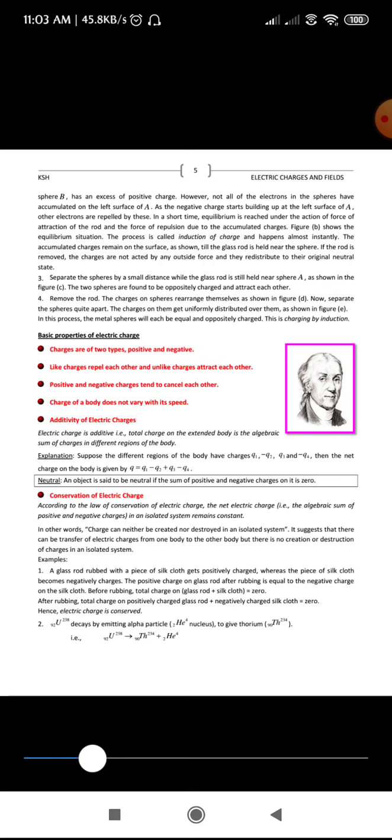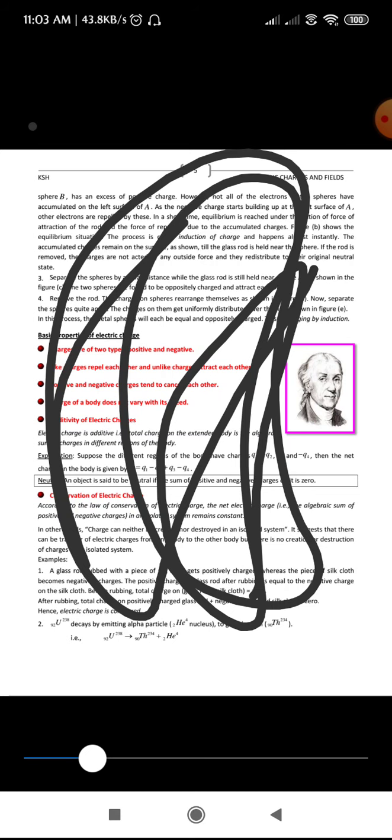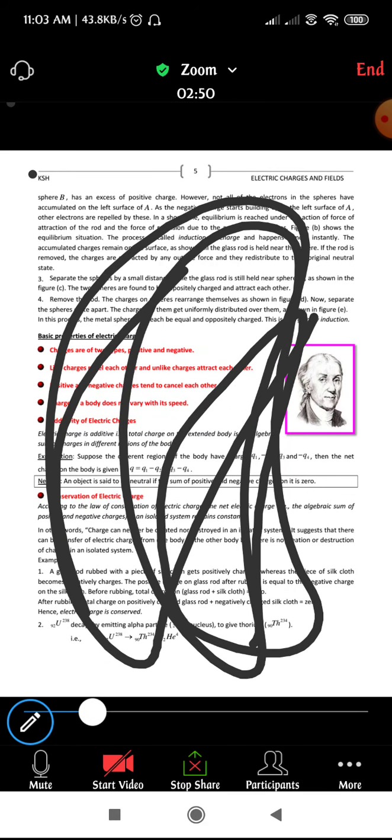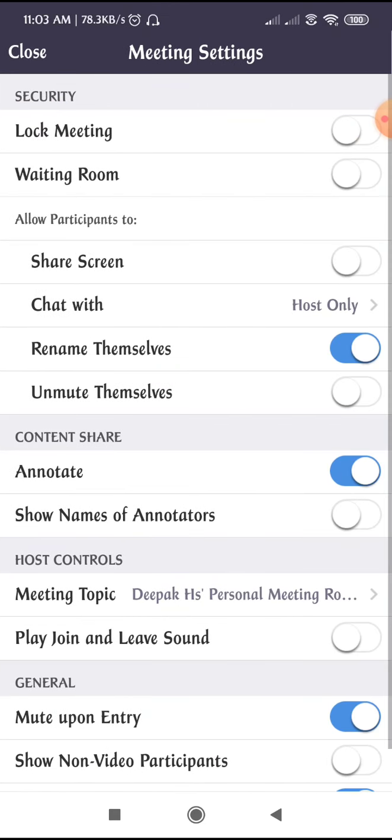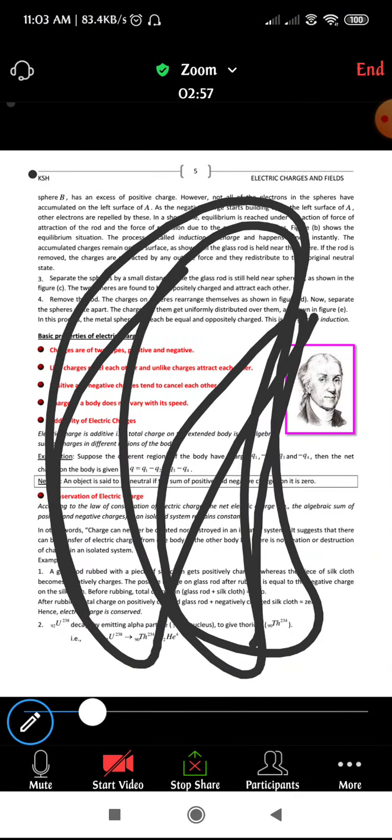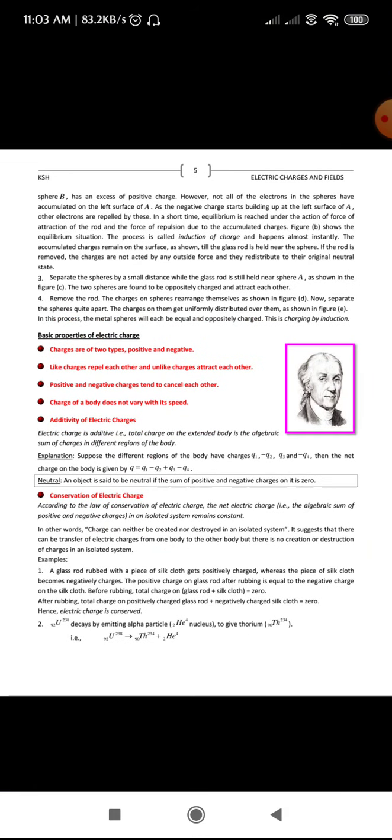Next, the charge of a body does not vary with its speed, okay? The charge of the body does not vary with speed. However fast the body moves, it doesn't affect the charge of the body, okay? So that is regarding the 4 points.